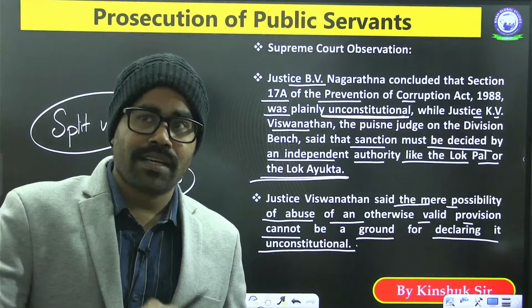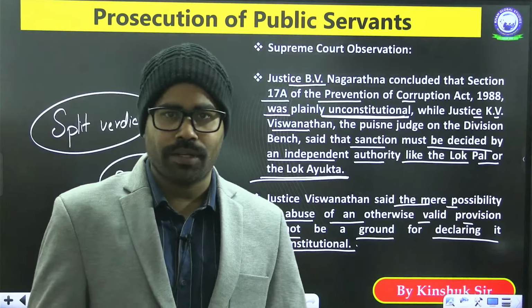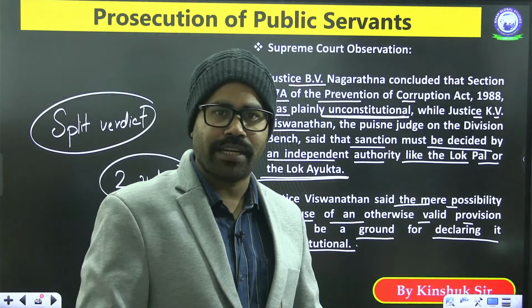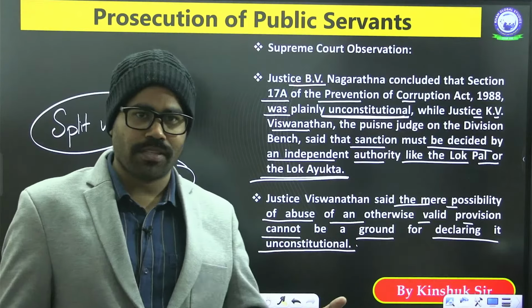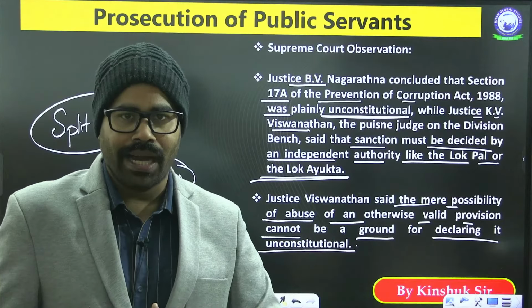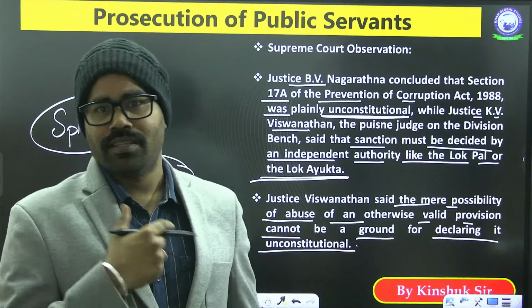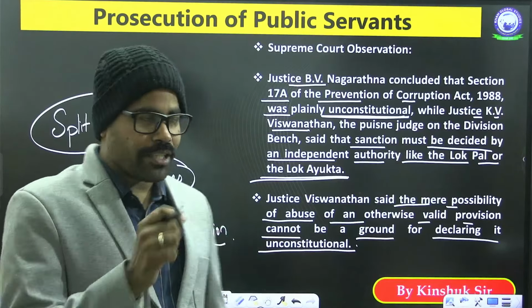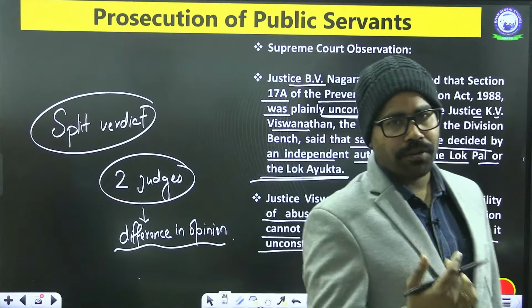But that is a rare possibility, because corruption is nowhere in India. Have you ever seen corruption in India? So the Supreme Court judge has said that there is a mere possibility of corruption, and just because of that we cannot declare this invalid. So these are the two verdicts of two different judges of the Supreme Court.